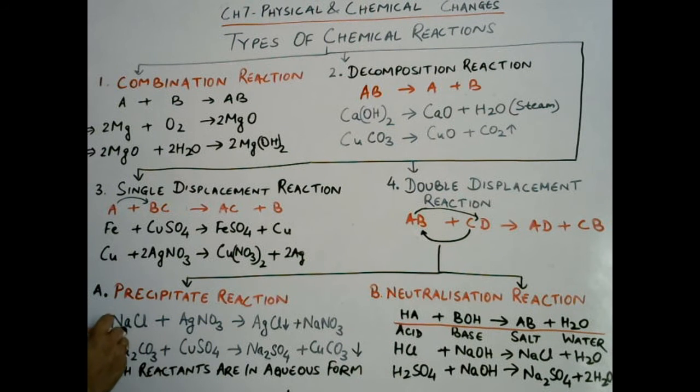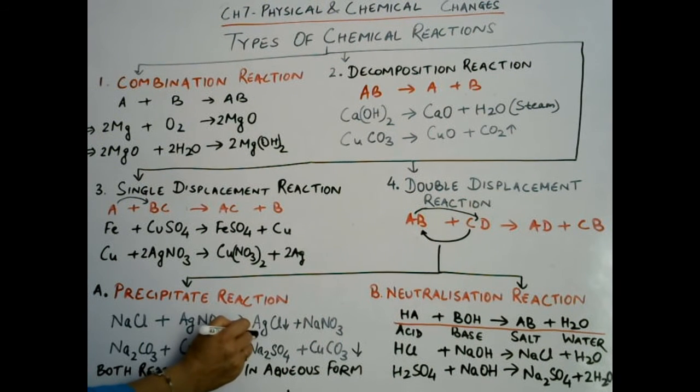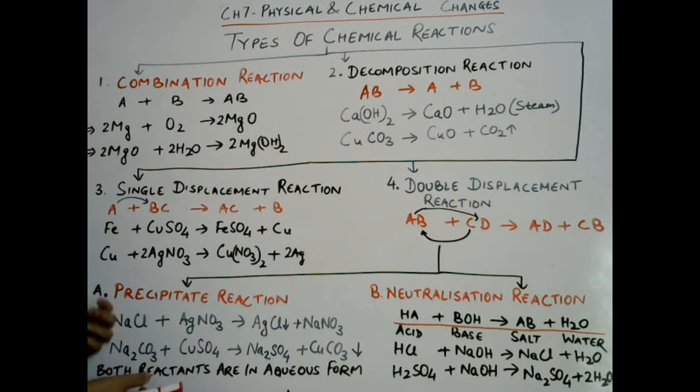So here sodium will take the position of silver, and silver will take the position of sodium. Silver chloride will be formed in the form of residue, which can be observed on the bottom of the container.